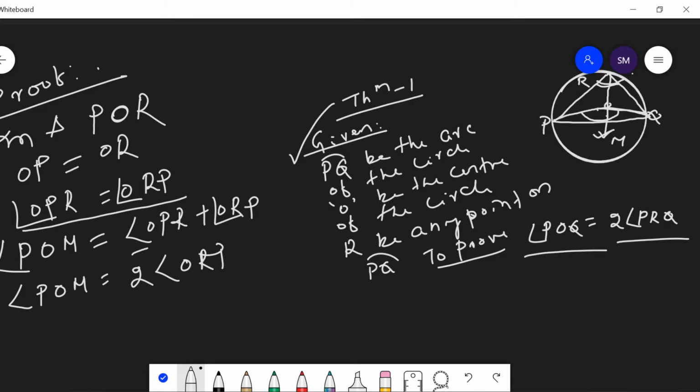In place of OPR, we can write ORP because OPR is equal to ORP. This means POM is equal to twice ORP.